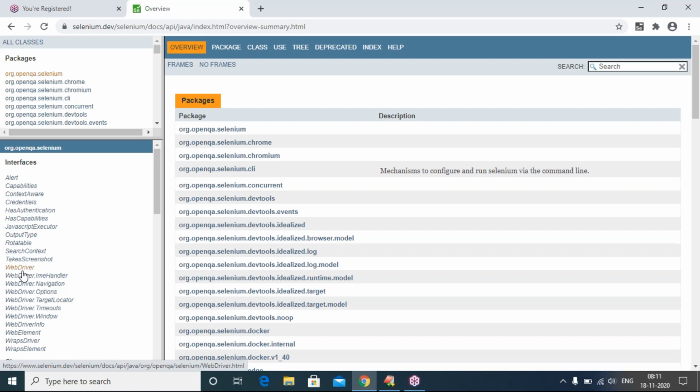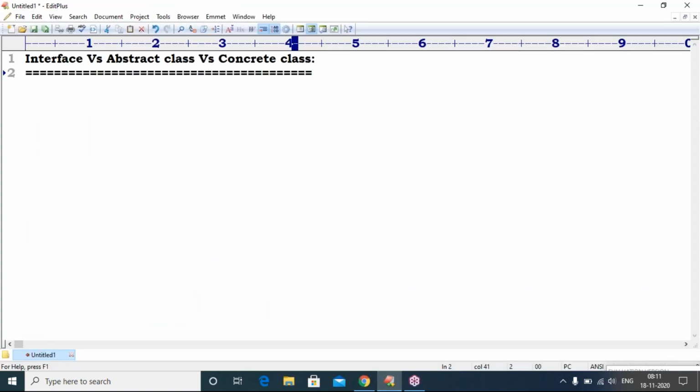So that is the reason, first of all, we should know what is an interface, what is an abstract class, what is a concrete class. That is very important to you. So that is the reason I am first telling this story: interface, abstract class, concrete class. Then I will shift to the WebDriver. Yes, this is the last concept in the basics part. Now, interface. So generally interface means